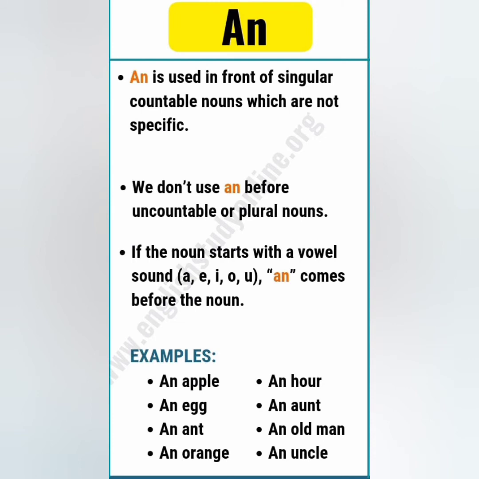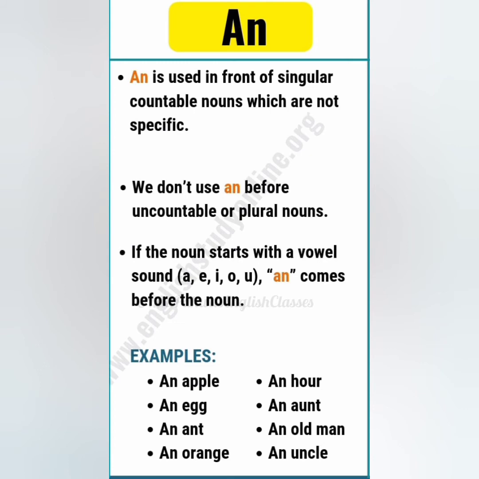Second, the most important thing is that an is used whenever the noun starts with a vowel like a, e, i, o, u. For example, an apple, an egg, an ant, an orange, an hour, an aunt, an old man, an uncle. So in this you can see that all the examples like apple, egg, ant, orange, hour, aunt, old man, uncle, all begin with a vowel sound: a, e, i, o, u.